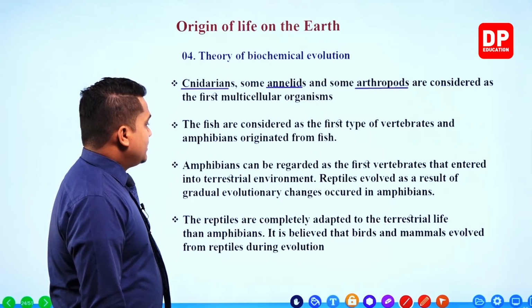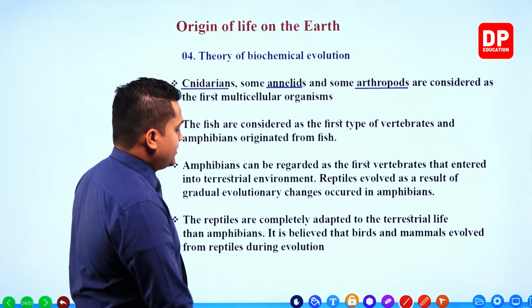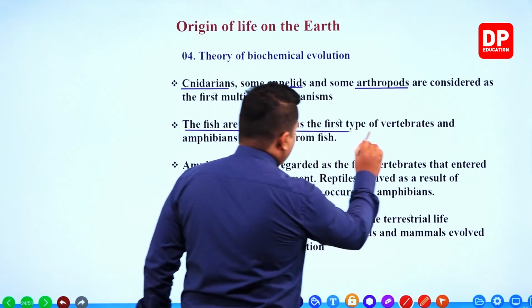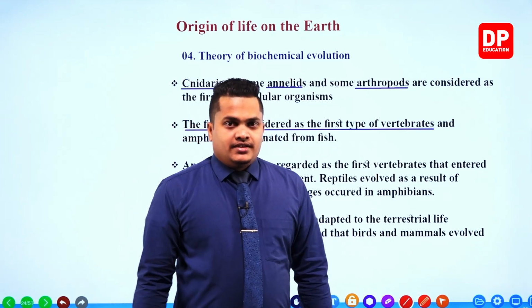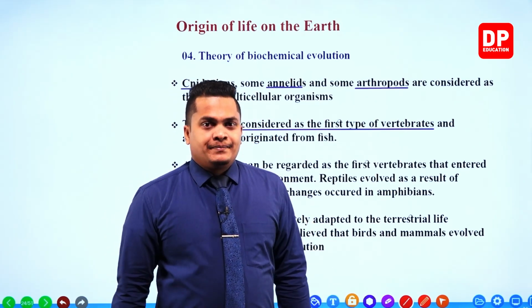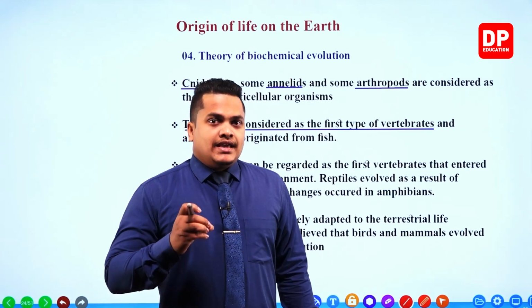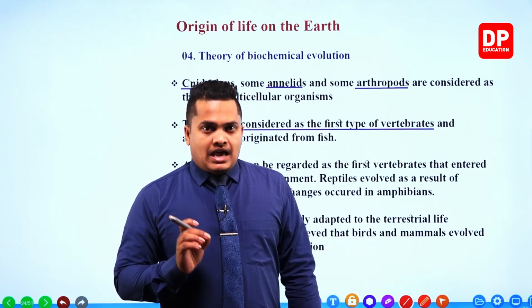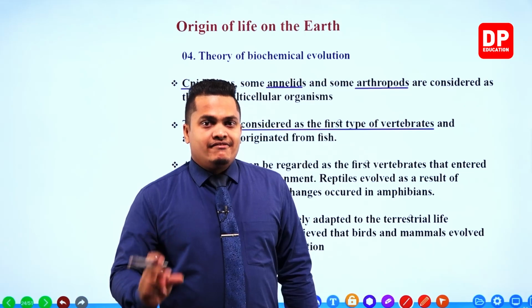Then the fish are considered the first type of vertebrates. It's very obvious, because like I said, the earth was flooded with water. In order to develop, a life form should be able to live within water.